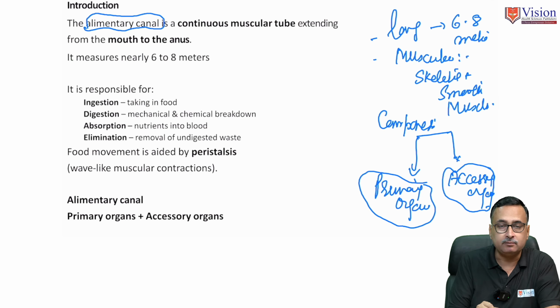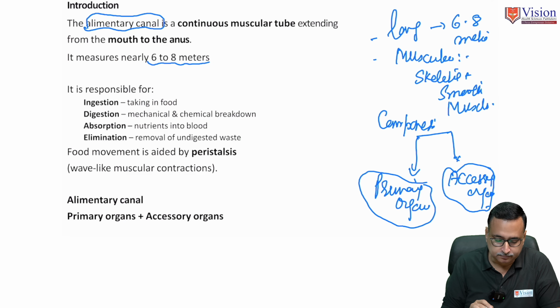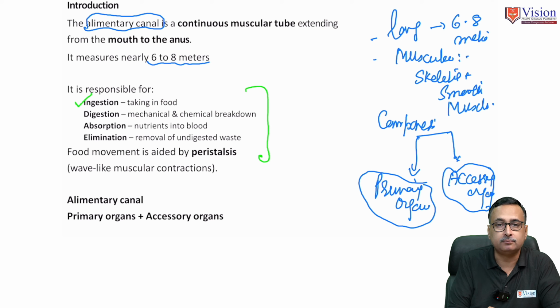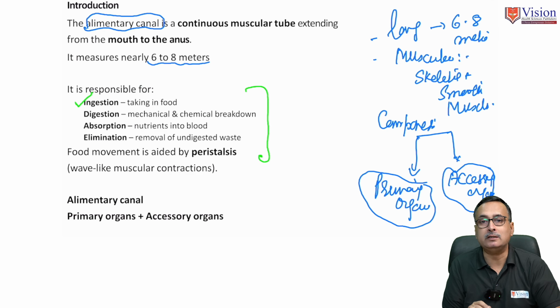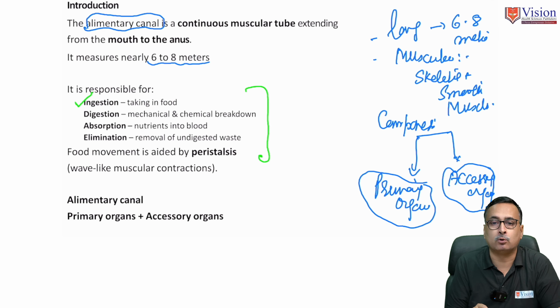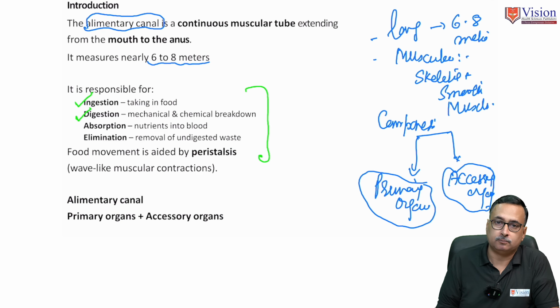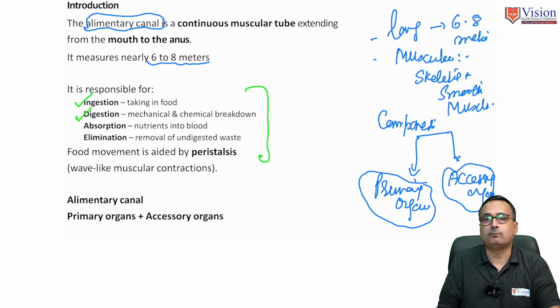So as I said, it has a length of 6 to 8 meters and is responsible for all these functions. One is ingestion. Ingestion is the intake of food into the oral cavity. Second function, digestion. Digestion is the conversion of complex food into simpler forms of food.